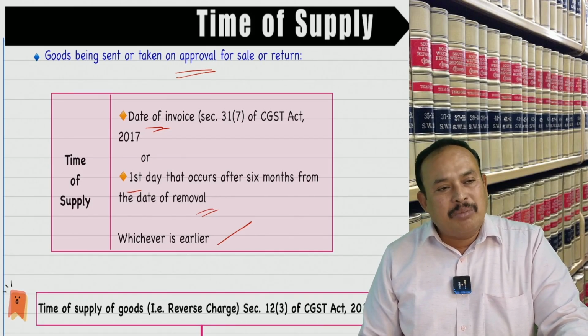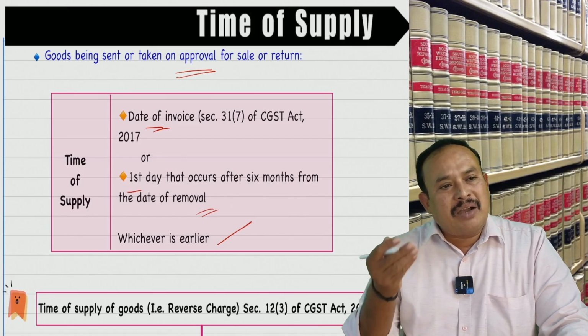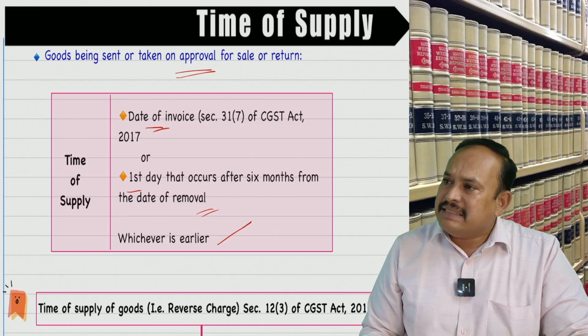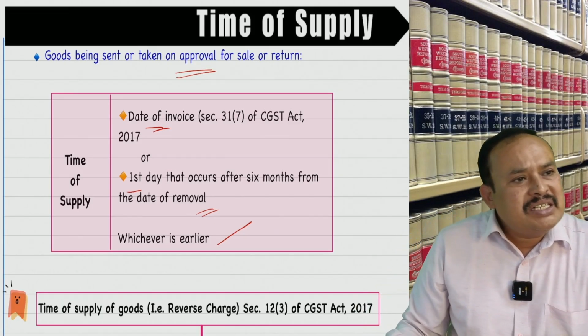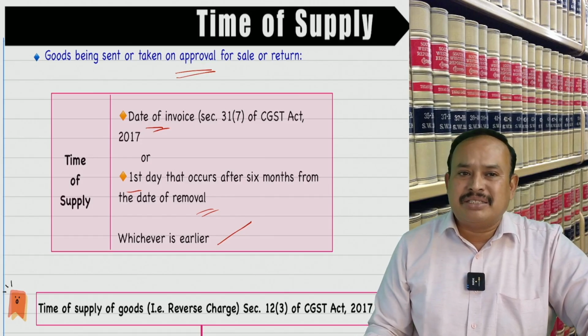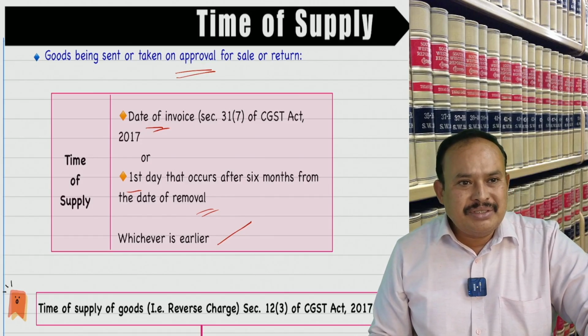What is the time of supply? Date of invoice, compare with the first day that occurs after expiry of 6 months from the date of dispatch, namely removal of the goods.